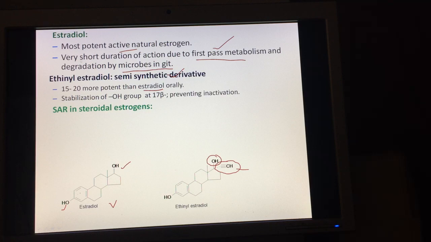This phenolic ring A is responsible for the selectivity and high affinity of the estrogens. So this is the first point in SAR. Hence any alkyl substitution in ring A decreases the potency.